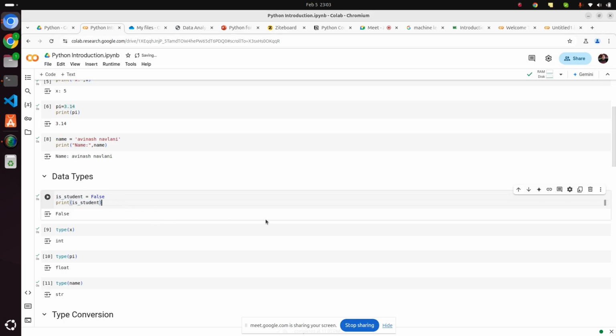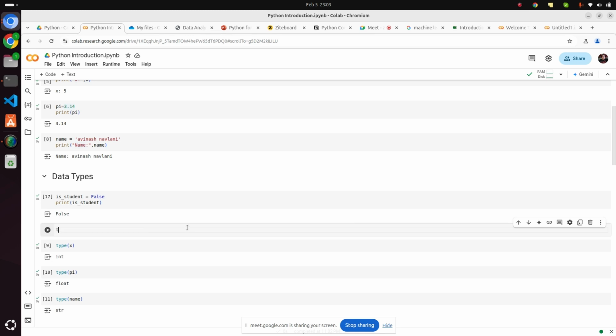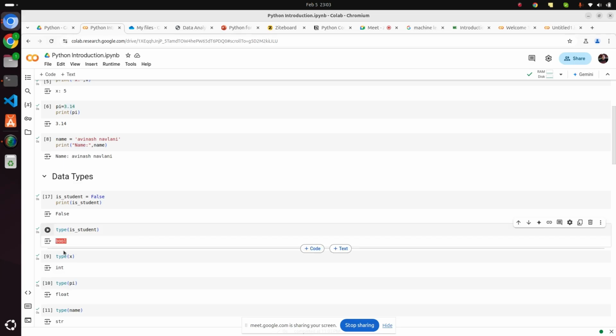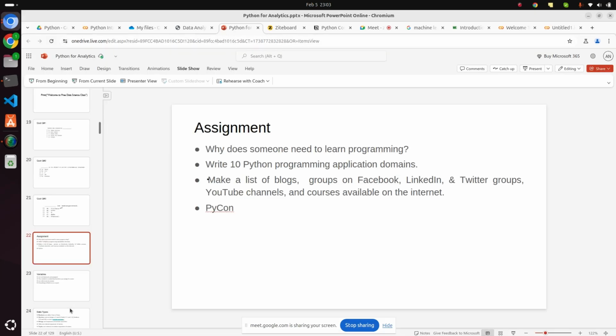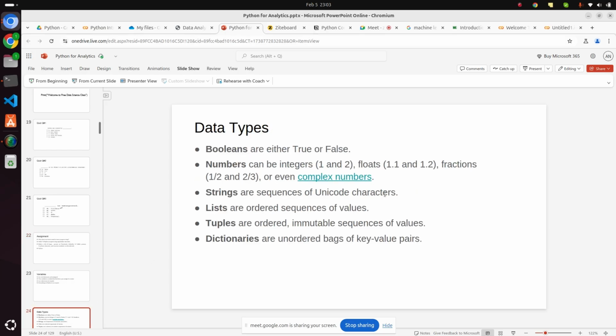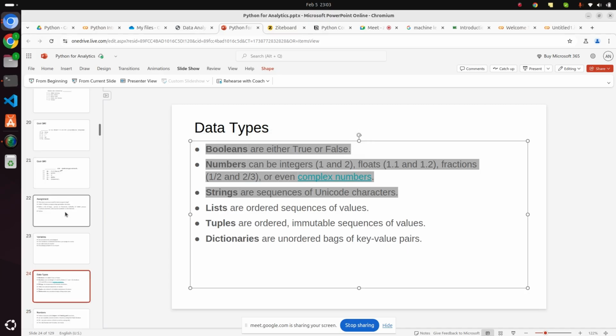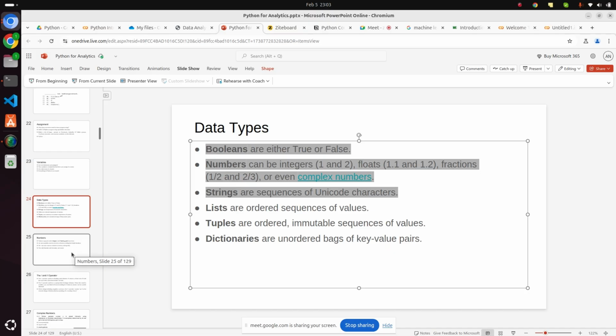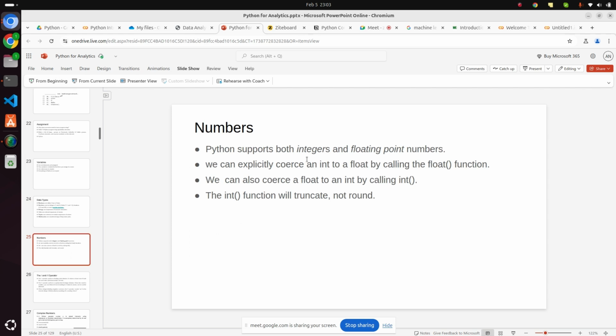Okay, now you can check also, right? Now type is student, right? Sorry, s small. bool means boolean, as I've shown you here. Boolean, number, string, these I have shown you. List, tuple, dictionary, I will tell you about later, because right now we are just starting, right? Numbers can be integer, floating point, and type conversion is also there, right?